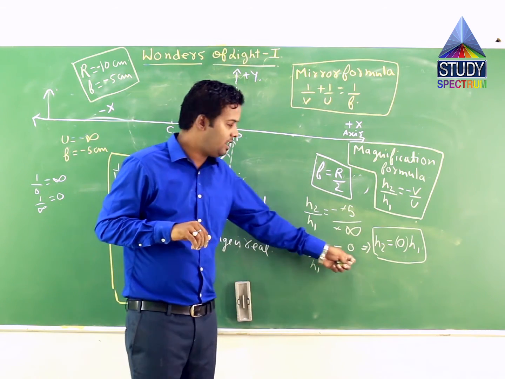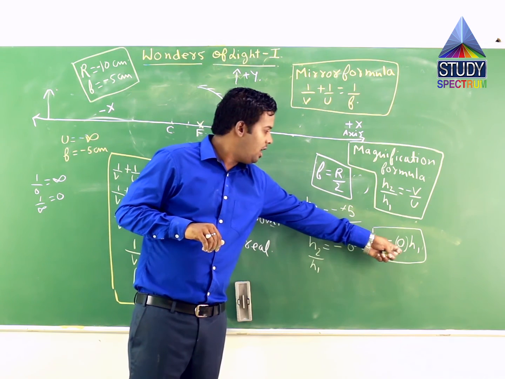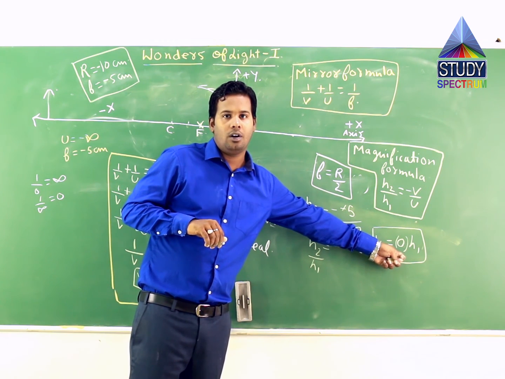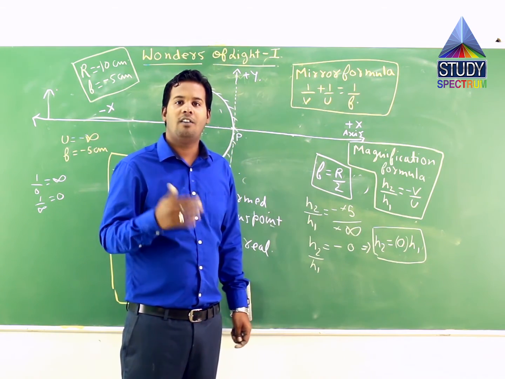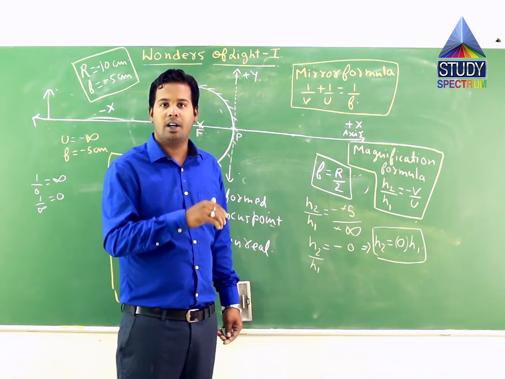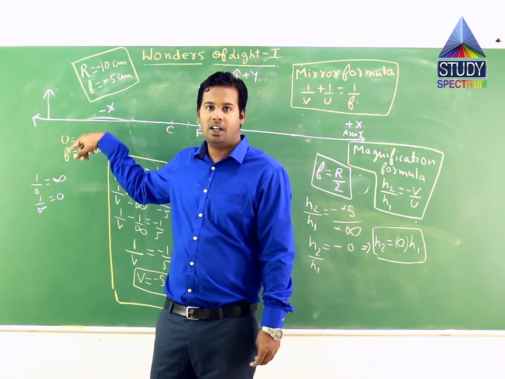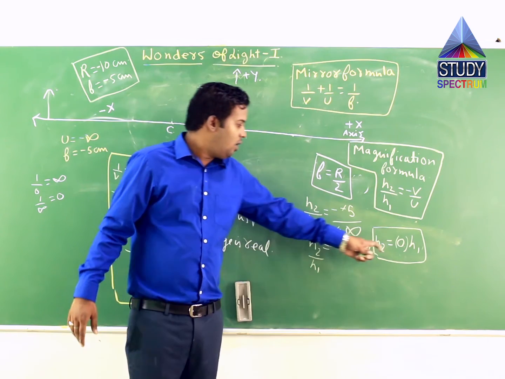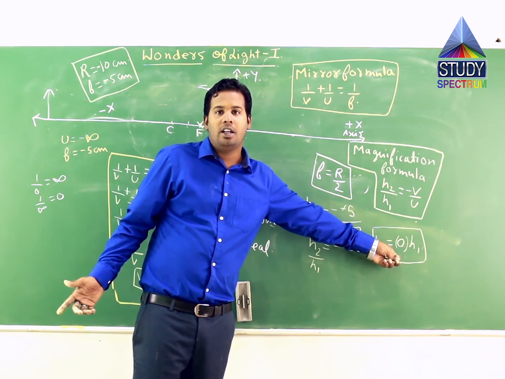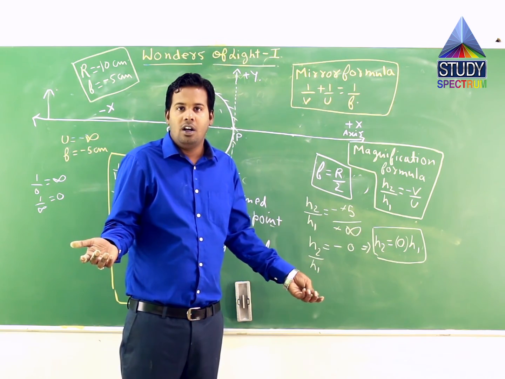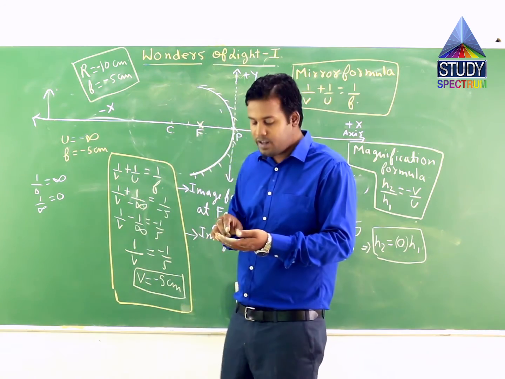Now if you see this case, H2 is height of image, H1 is height of object. Correct? Suppose the value of H1 is say 10 cm, height of object is 10 cm. That is vertical height. Now 10 into 0 will be 0. It means there is no height of image. Now no height of image means what? It is a point type of image, point size image.